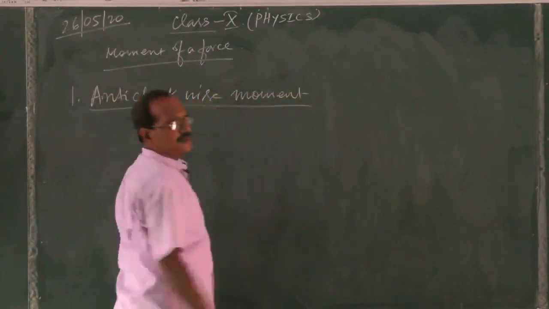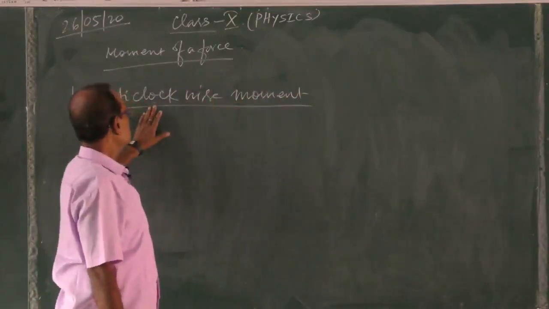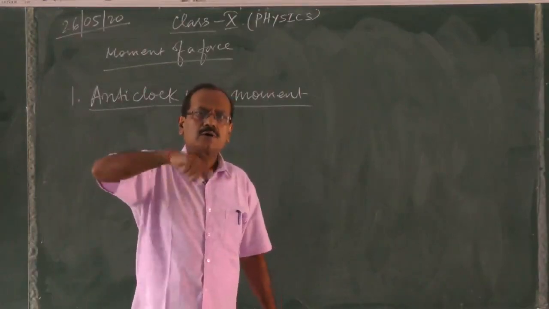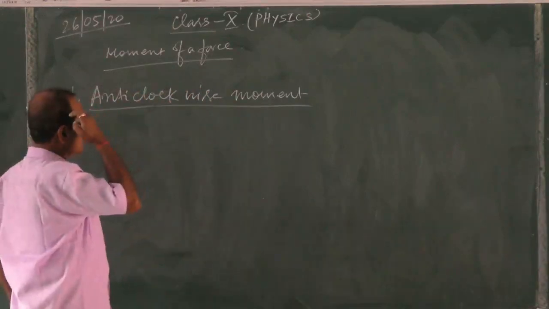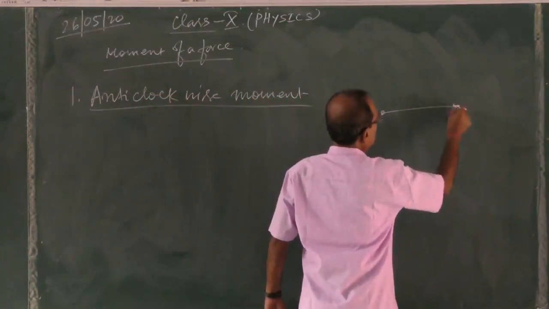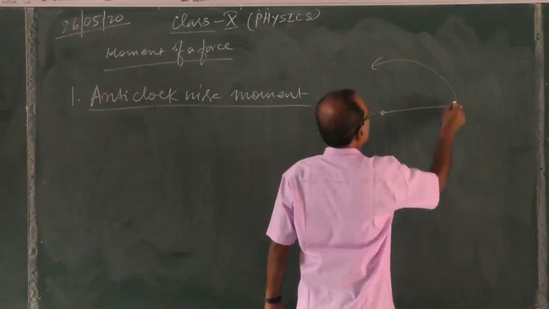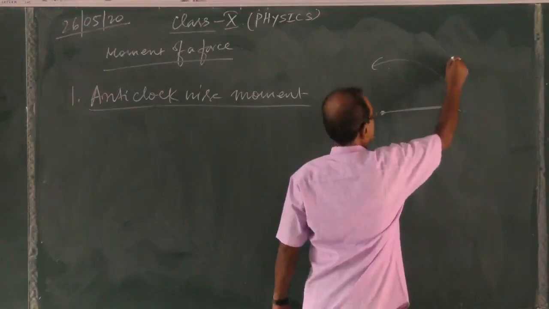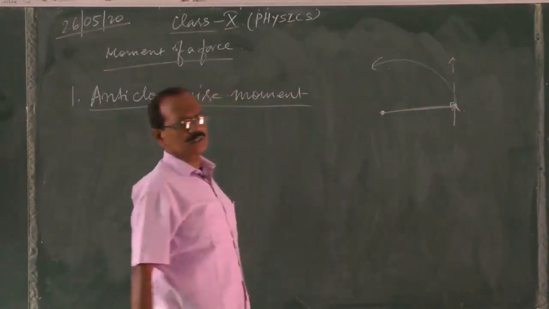The anti-clockwise moment is the moment where, due to the application of force, the body will rotate in the anti-clockwise direction. Say this is a body moving in this direction. This is the fixed point, this is the perpendicular distance, this is the line of the force, and the body is rotating in the anti-clockwise direction.